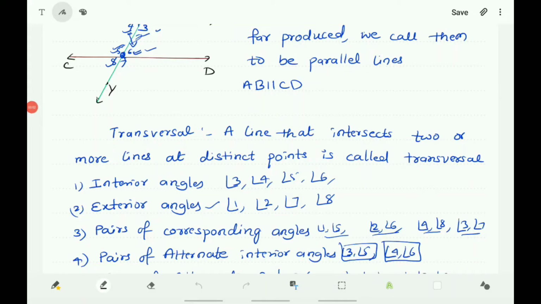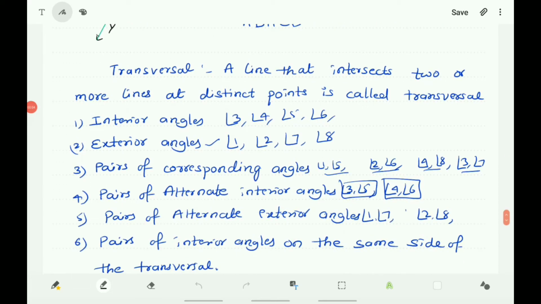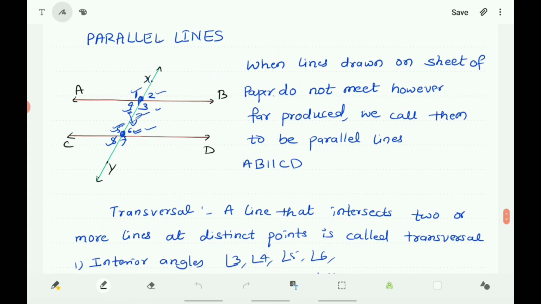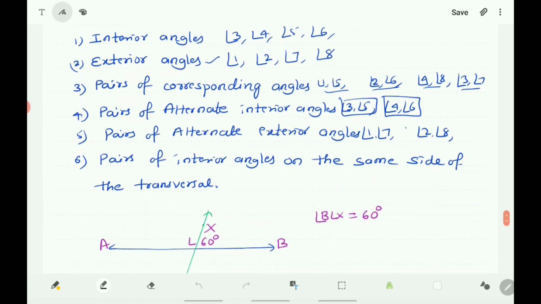And also you know that pairs of interior angles on the same side of the transversal are supplementary. Interior angles on the same side of the transversal are supplementary. For example, here 3 and 6 are the interior angles on the same side of the transversal. They are supplementary, means their sum is 180 degrees. That is, angle 3 plus angle 6 is equal to 180 degrees.